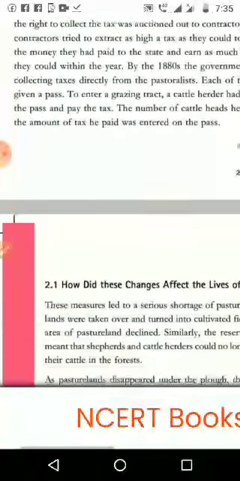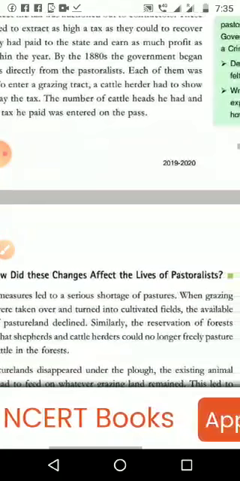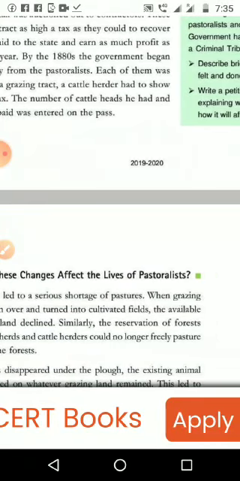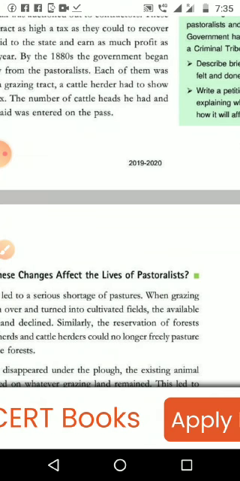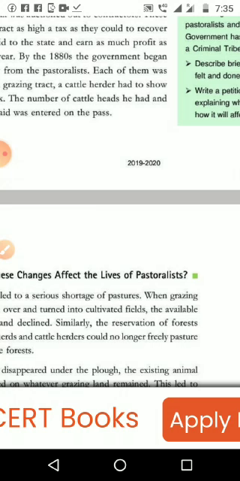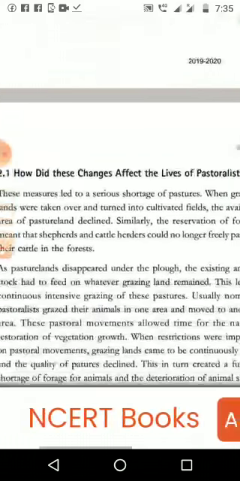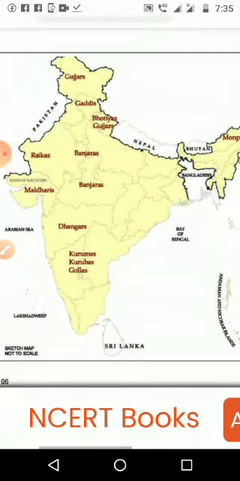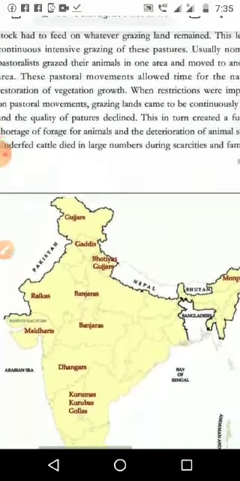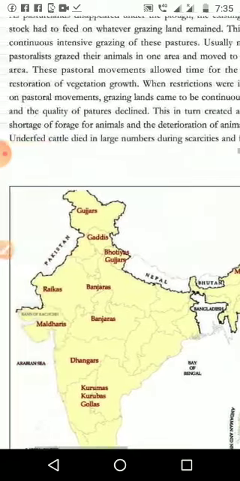Then the next heading: how did these changes affect the lives of the pastoralists? In the forest law, the British said we can't enter the forest freely for rearing animals and for food for the animals. So how did they want to change? They wanted to settle somewhere else, or change their route to other areas instead of the forest. Then here it is given the map and the major pastoralist groups, where they are living.